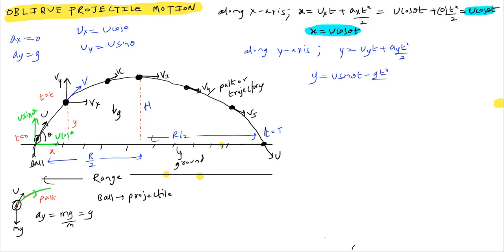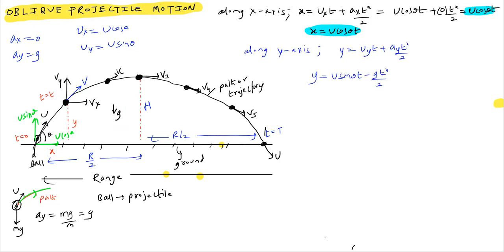Why this negative sign for g? Look at how g is acting. This ay is acting opposite to the initial velocity u sin theta. According to the convention, whenever acceleration is directed opposite to the initial velocity, it should be taken negative. Agreed? So that's the basic idea of why the negative sign.